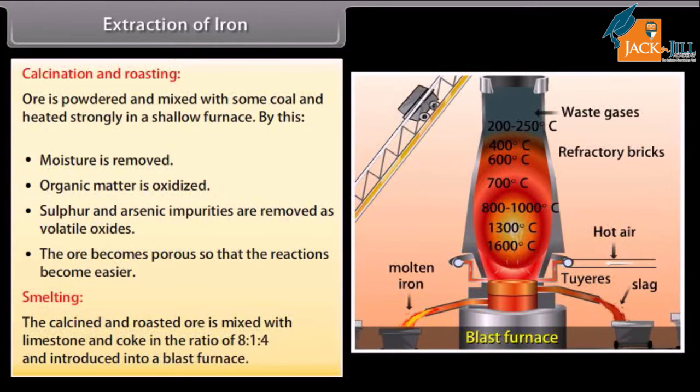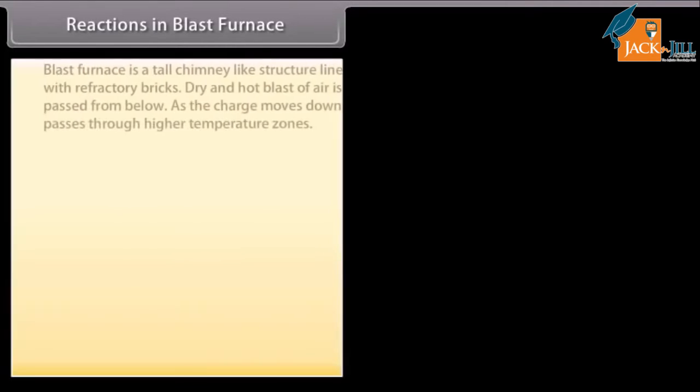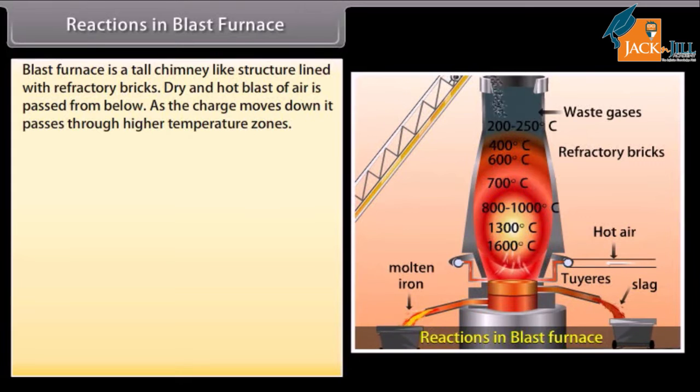Smelting. The calcined and roasted ore is mixed with limestone and coke in the ratio of 8:1:4 and introduced into a blast furnace. Reactions in the blast furnace. The blast furnace is a tall chimney-like structure lined with refractory bricks. Dry and hot blast of air is passed from below.